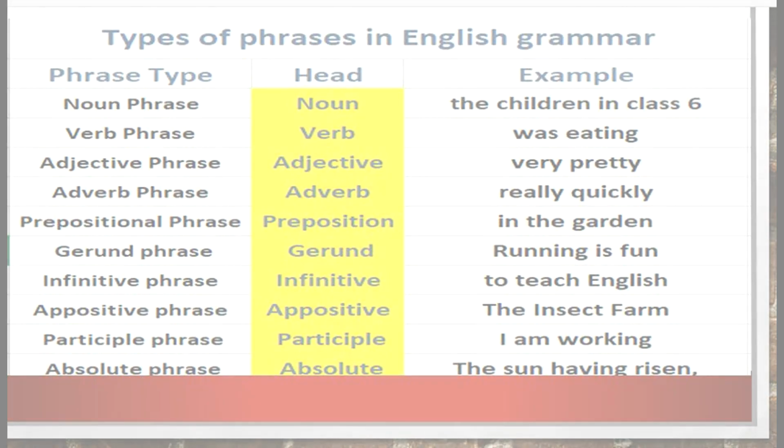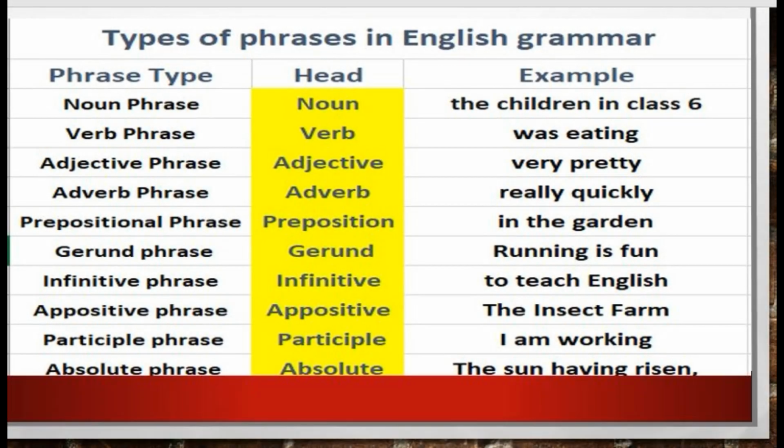Prepositional phrase. A phrase that begins with a preposition and ends in a noun, pronoun, or noun phrase. For example, in the garden. Gerund phrase. A phrase consisting of a gerund and any modifiers or objects associated with it. For example, running is fun.